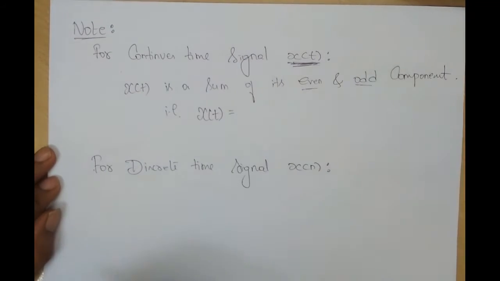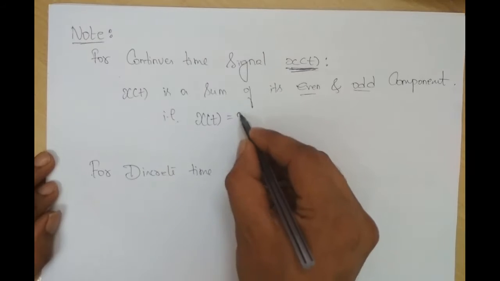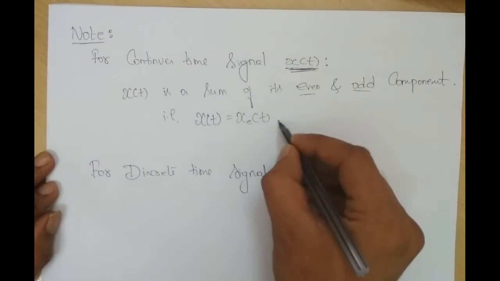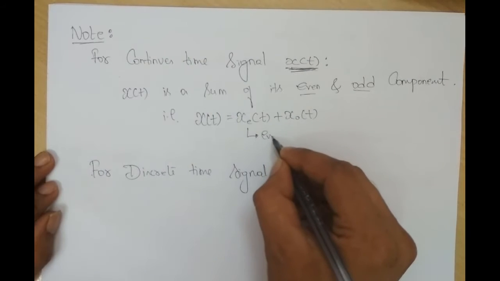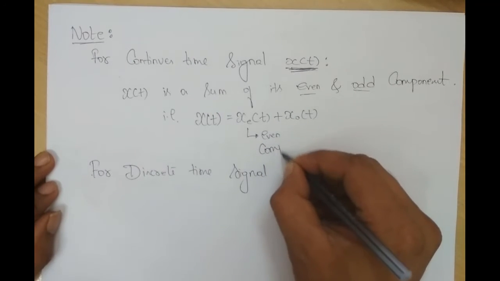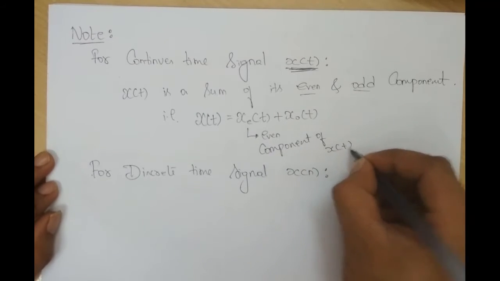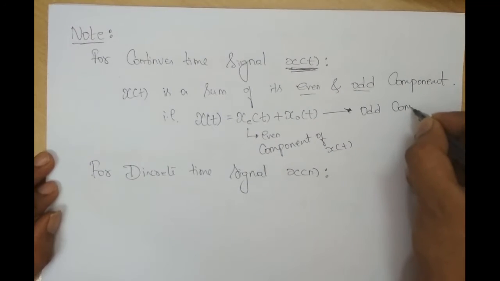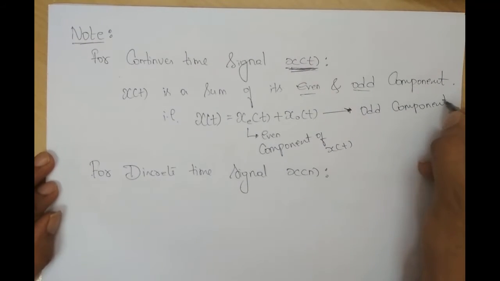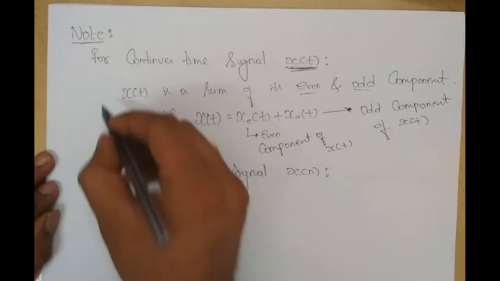This is my combined, arbitrary signal. x of t is the sum of x e of t and x o of t, where x e is the even component of x of t and x o of t is the odd component of x of t. This is the first point.